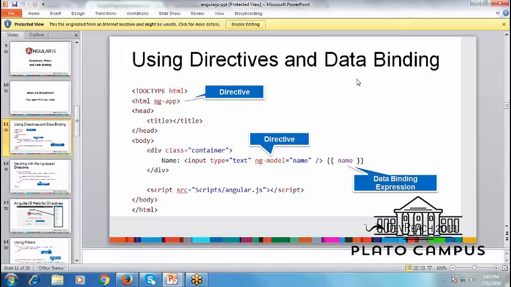ng stands for Angular, then a hyphen sign, and then we use different syntax like ng-app, ng-model. ng-app is the beginning point. This is the beginning file we are going to connect, where we have to tell that Angular will be effective from here. This is the initial directive we are going to connect. Then number two, I say ng-model. ng-model, in the sense